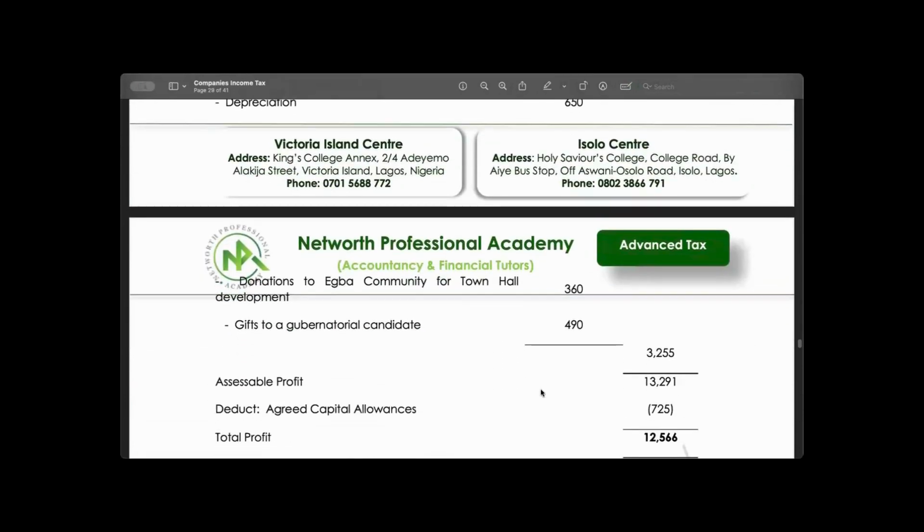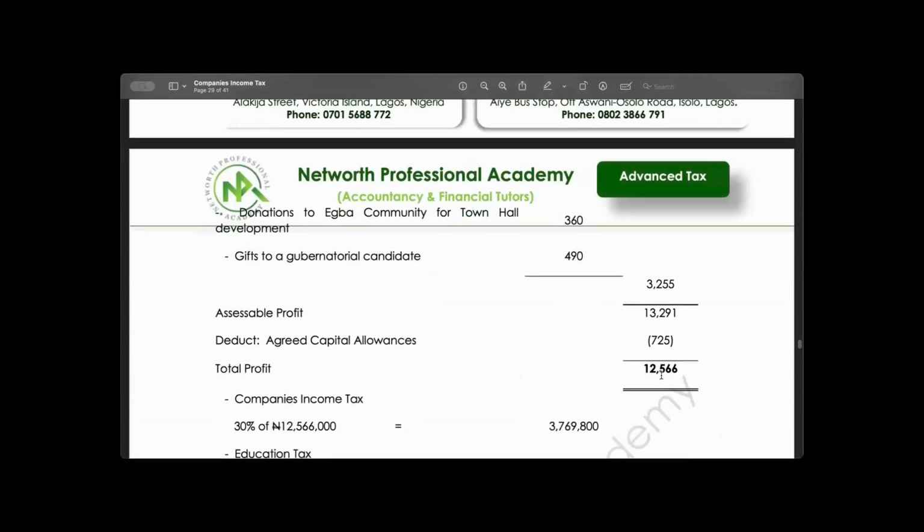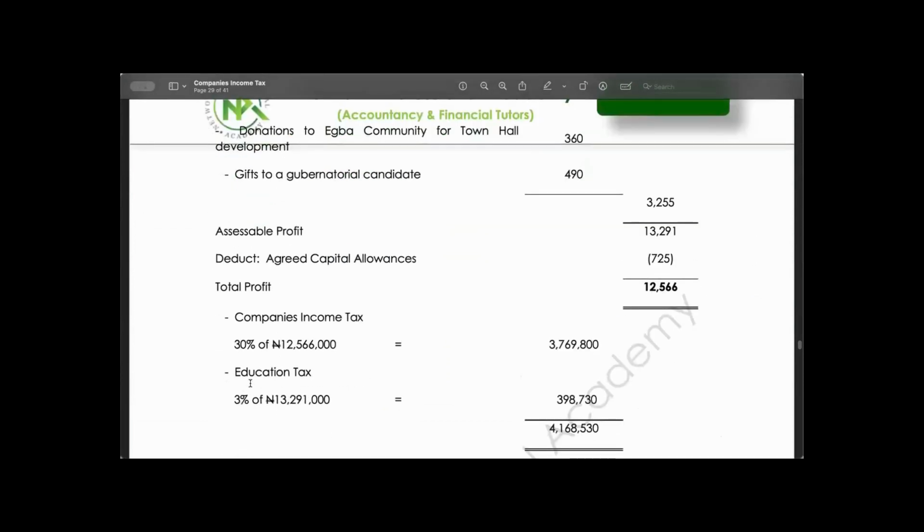Okay. We will get our adjusted profits, less capital allowance, and at the same time, we get our total profit. With the total profit, we will calculate company income tax, and you also calculate education tax on assessable profits. Education tax on assessable profits, company income tax on total profits.